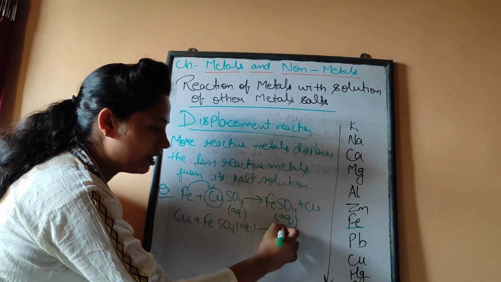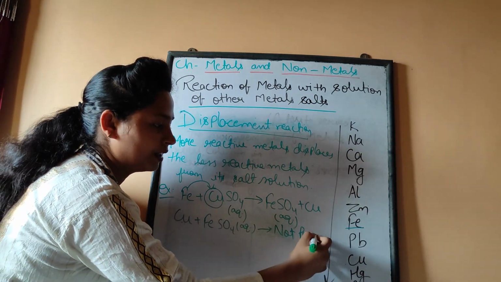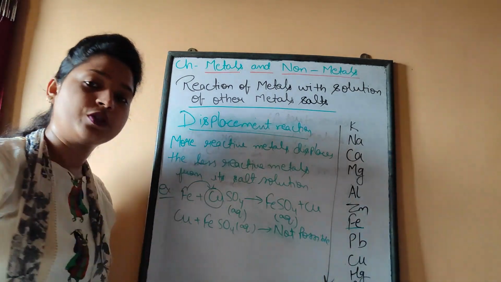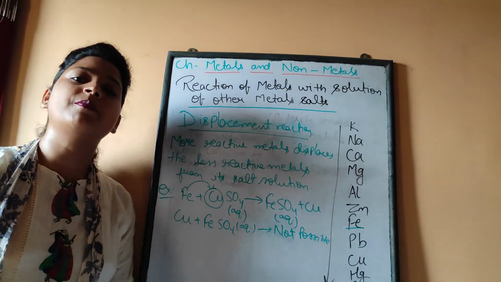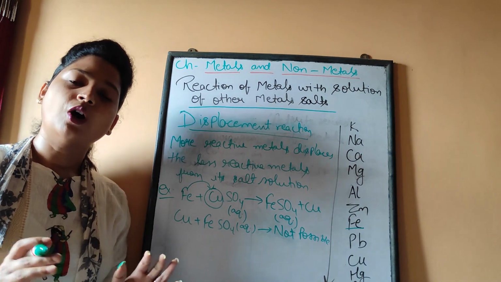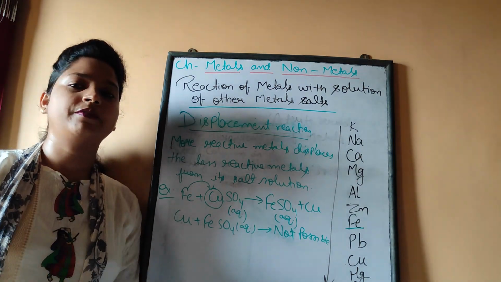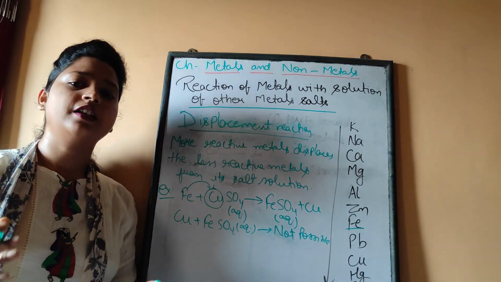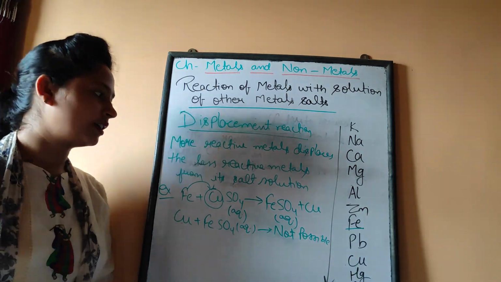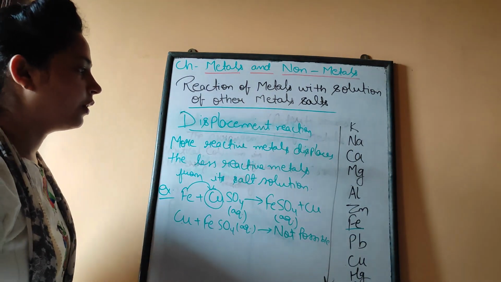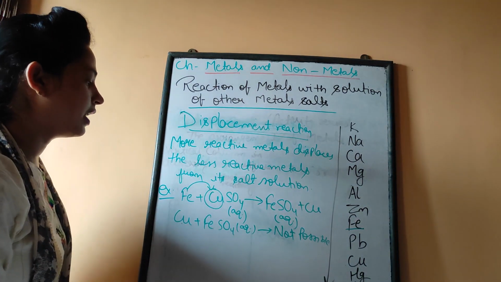So this reaction is not possible. So students, never commit this type of mistake in your exam. Always a more reactive metal can displace the less reactive metals. Got it?